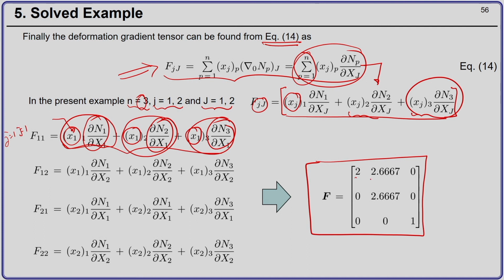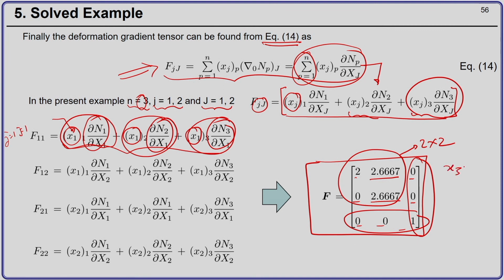we get the deformation gradient tensor as 2.667 0 0, 0 2.667 0, 0 0 1. Remember, I have added the last row and the last column for the sake of completeness. Otherwise, our answer will be this 2 by 2 matrix. We can also think x3 was capital X3, so F33 was nothing but del x3 by del X3, and because there is no deformation in the third direction, the deformation gradient component will come out to be 1.